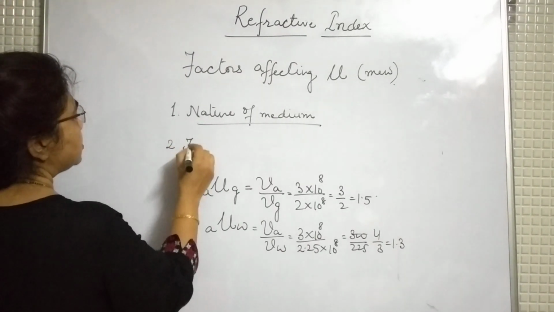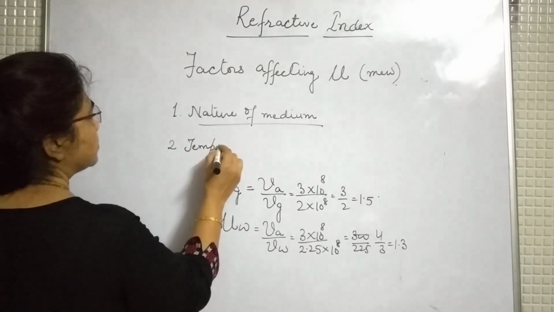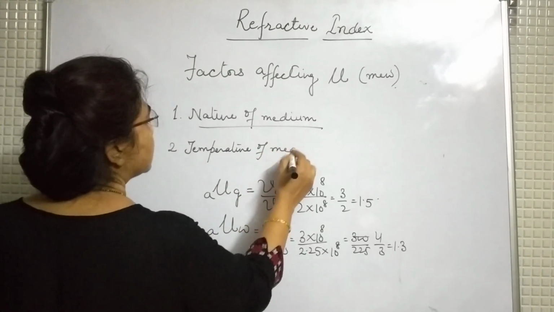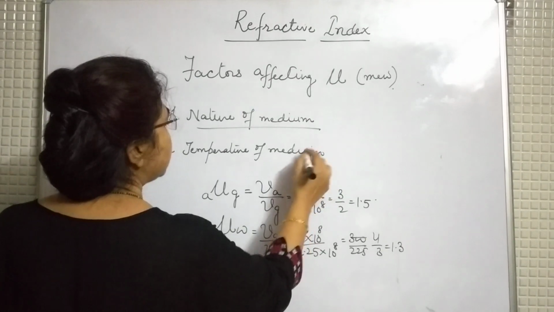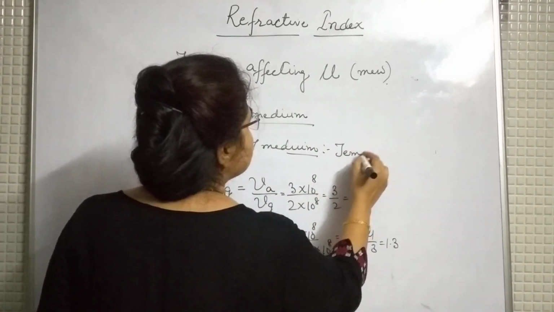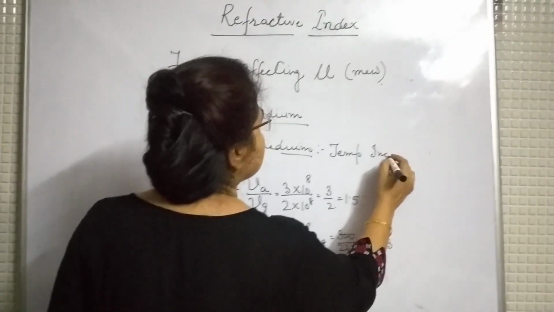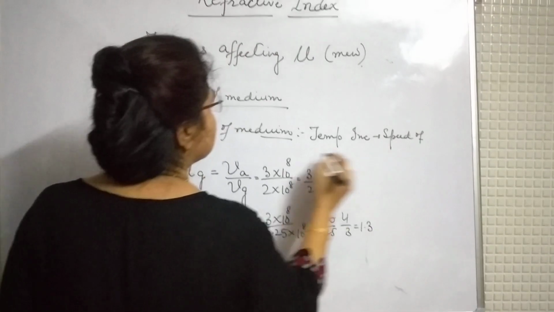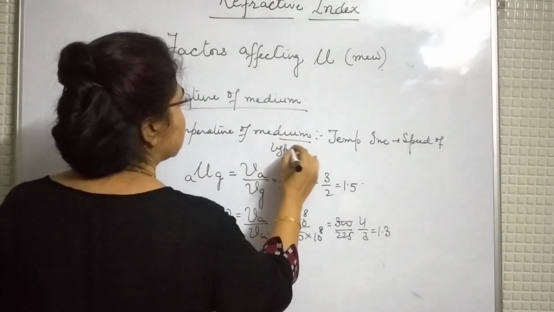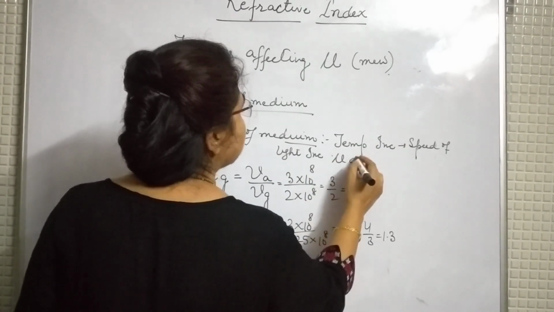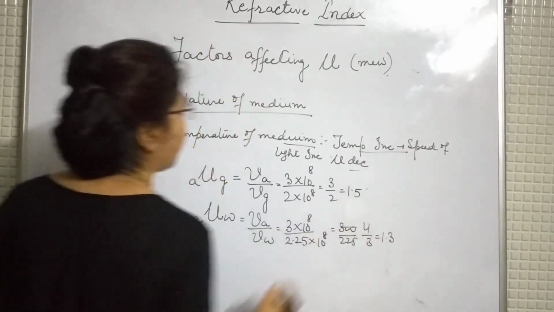Second, temperature of the medium. As we know, when temperature increases, speed of light will increase, but refractive index decreases. See here how.